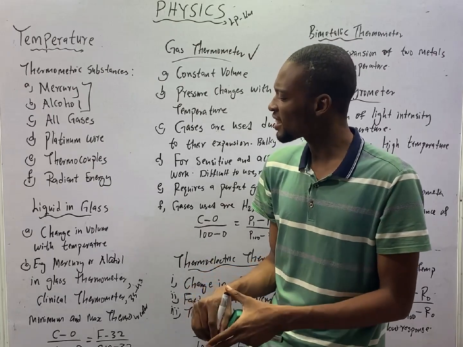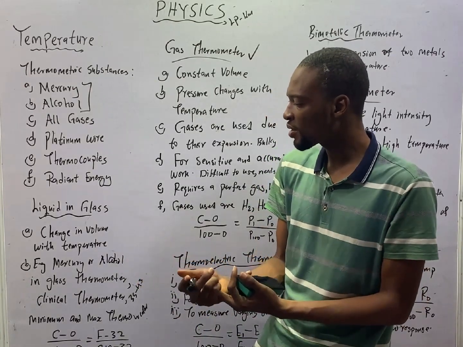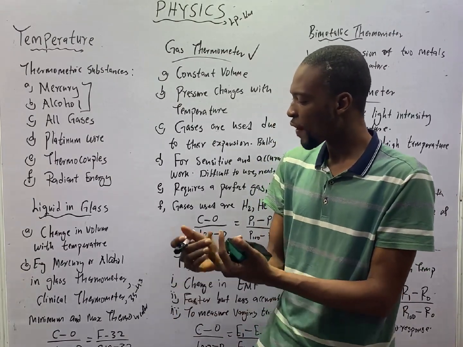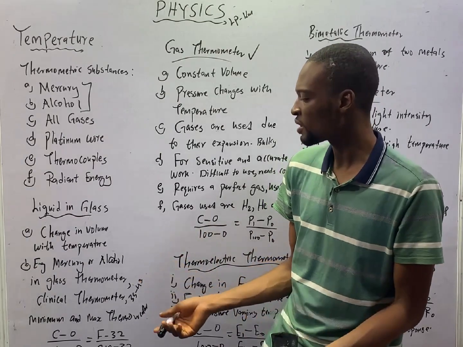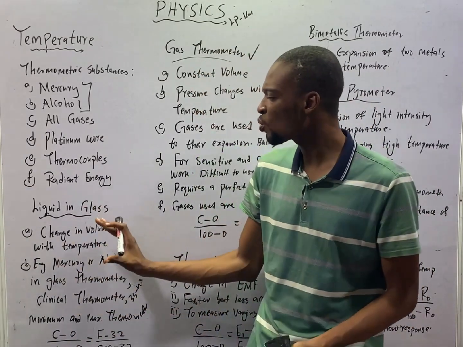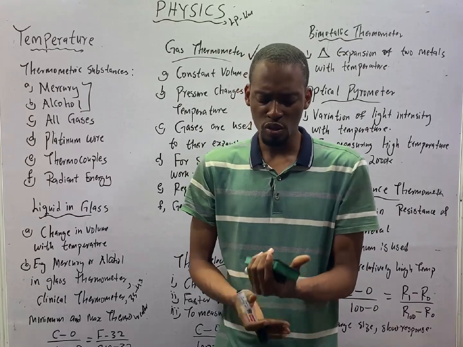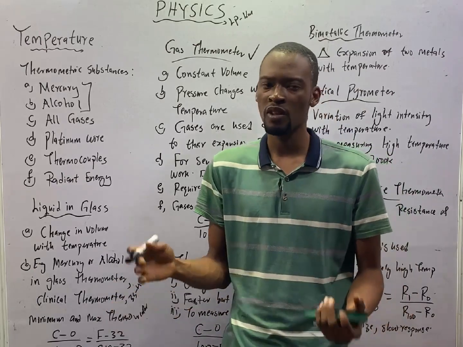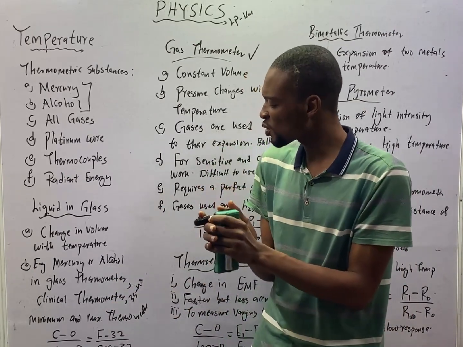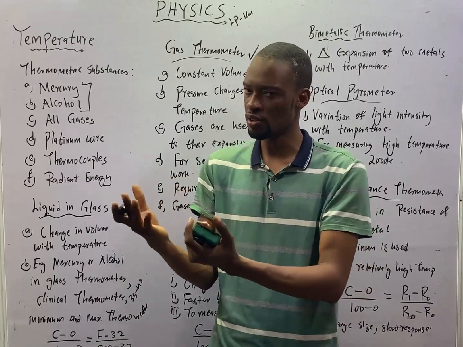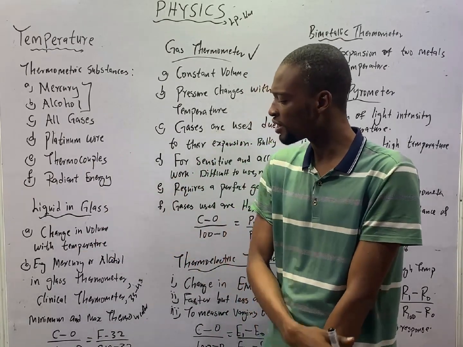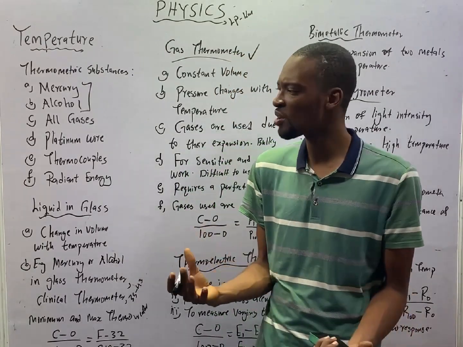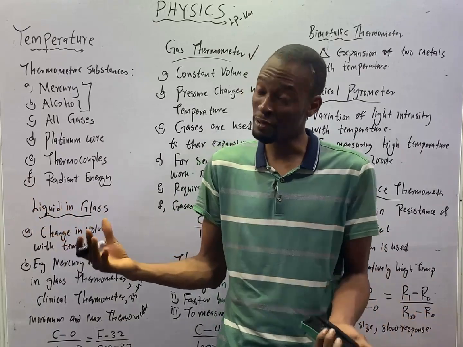Examples of liquid in glass thermometers are mercury or alcohol in glass, clinical thermometer, or minimum and maximum thermometer. Clinical thermometer is under liquid in glass thermometer, and it is used to measure body temperature. It is used at home to measure the temperature of the body. It has low range of temperature. It can be used to measure 35 to 43 degrees Celsius, which is the normal human body temperature range. The minimum and maximum thermometer are used to measure the temperature of the weather.